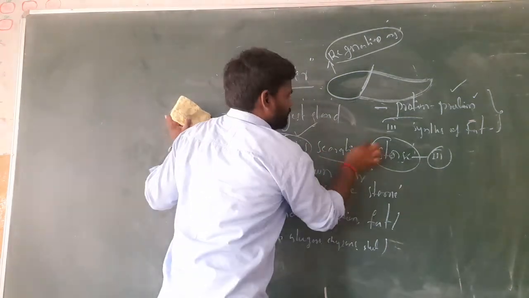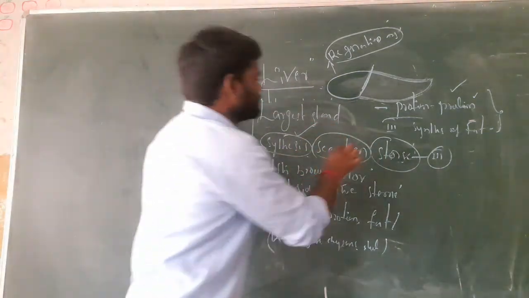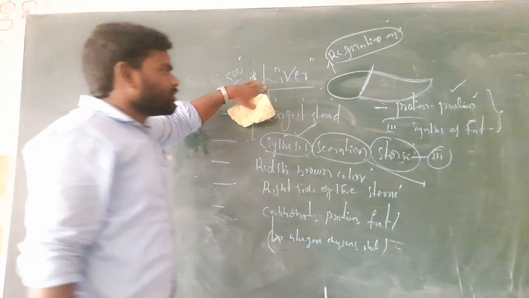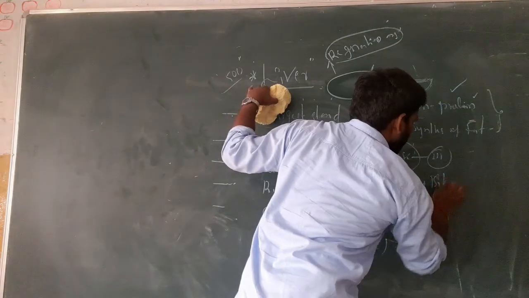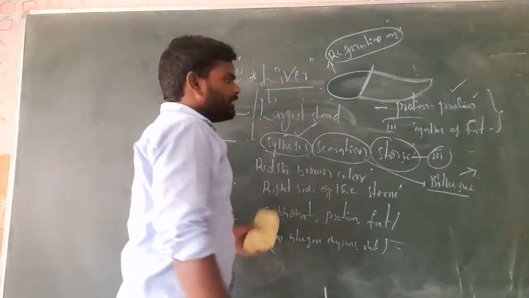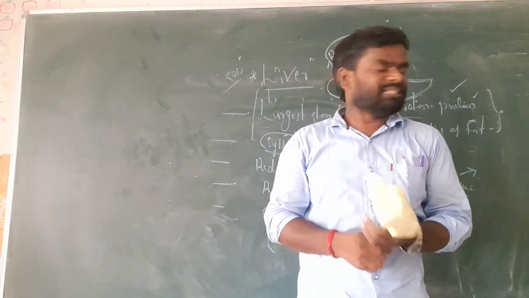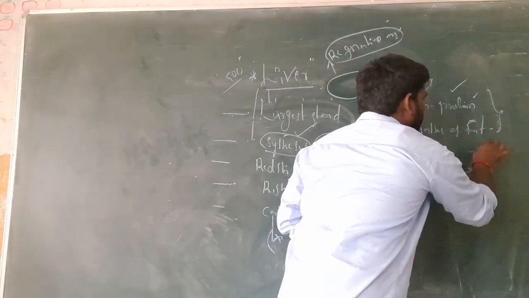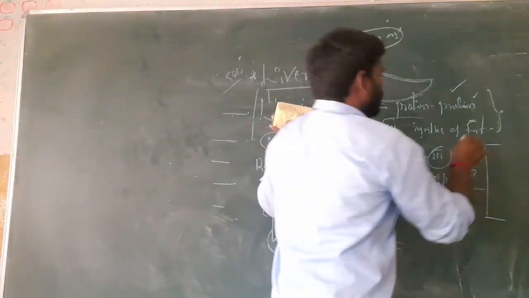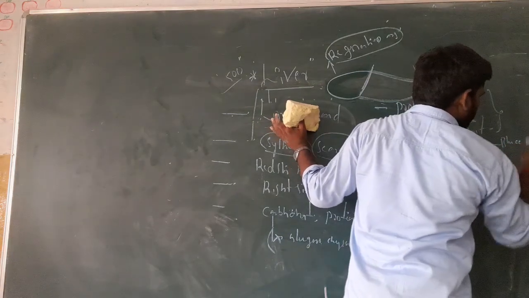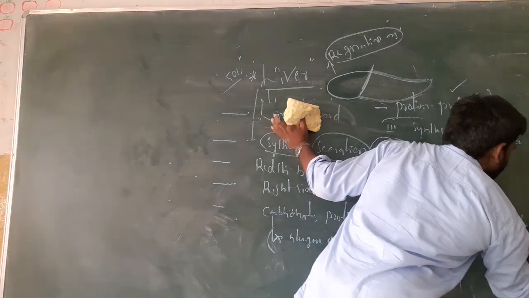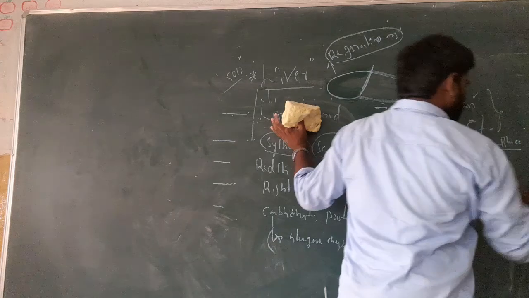In secretion, the liver forms and secretes bile juice. Bile juice does not contain any enzymes, but the bile juice contains bile salts and bile pigments. So bile juice and bile pigments.